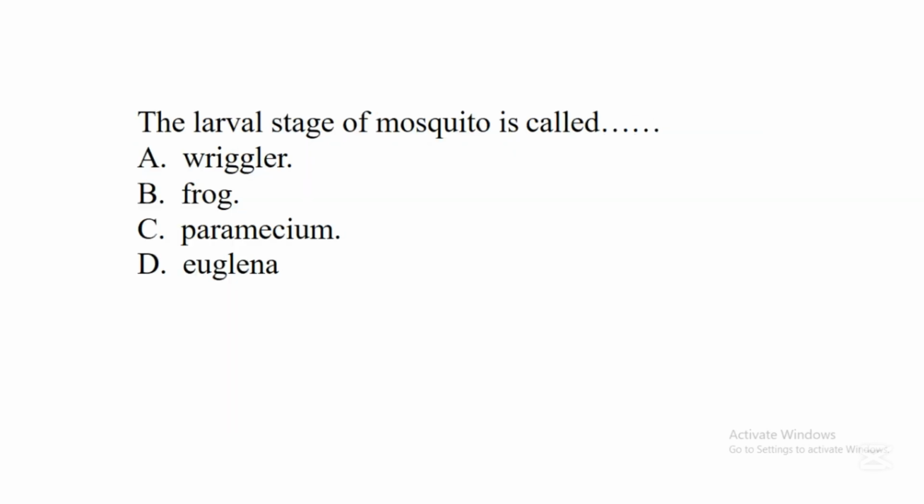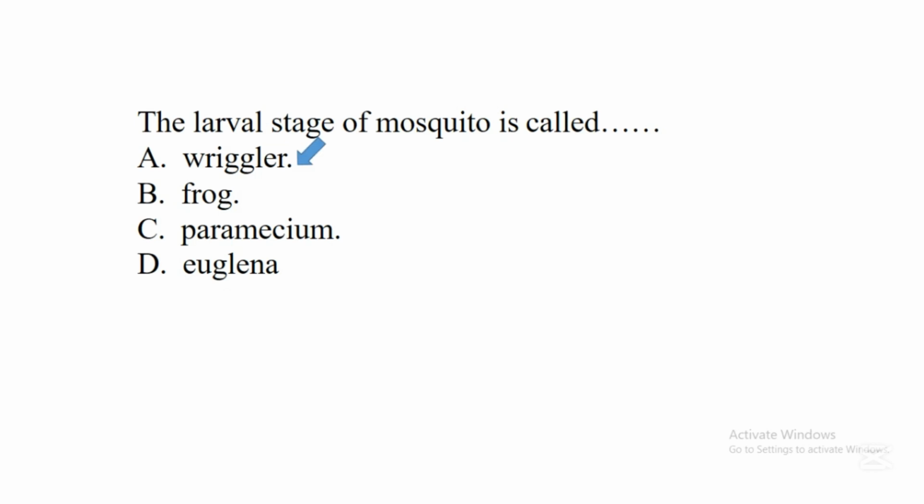The next question says, the larval stage of mosquito is called dash. A. Wriggler. B. Frog. C. Paramecium. D. Euglena. In this question, the correct answer is A.